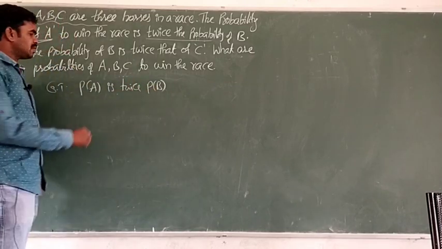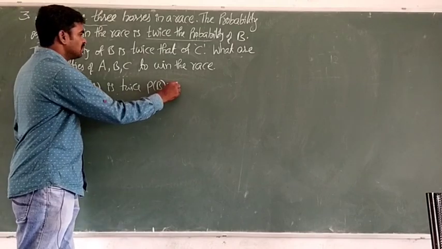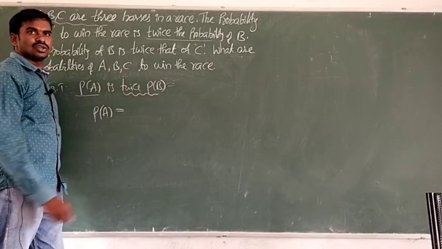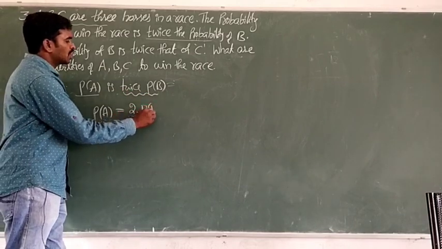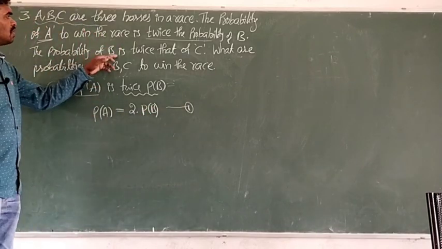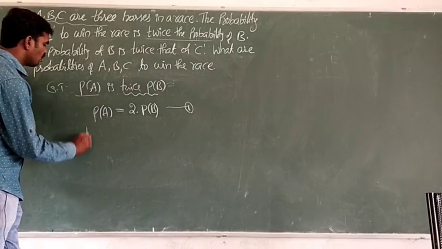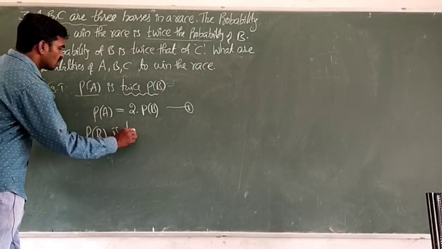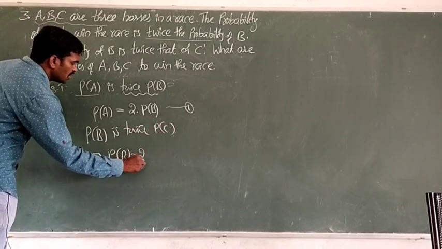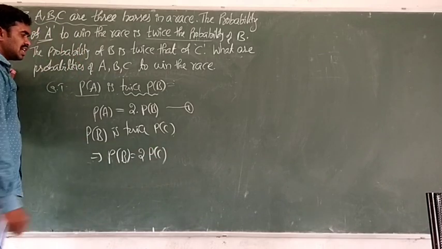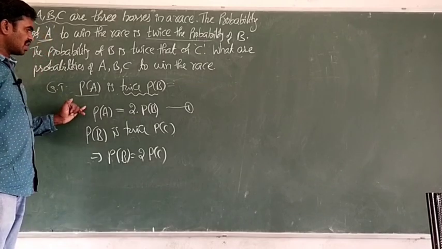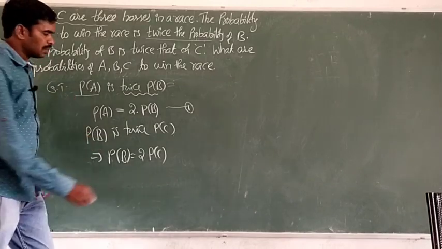So using this statement, the probability of A is equal to, twice means what? 2 times, so 2 into the probability of B. That's it, taking this as equation 1. Next, similarly, one more condition, that is also the probability of B is twice that of C. So one more statement is given, the probability of B is twice the probability of C. So that means the probability of B is equal to 2 into the probability of C. See here, suppose the probability of A, the probability of B, okay, keep it, no problem.